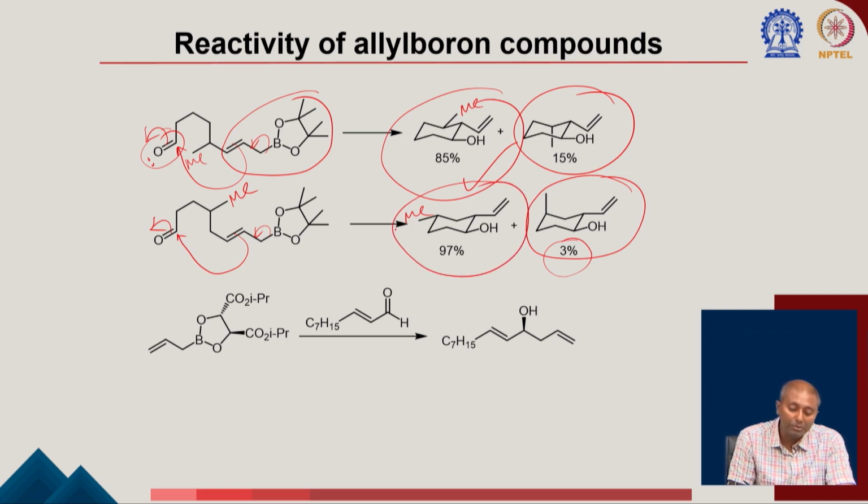And now, if you use this reaction with an aldehyde, because now you have this chiral entity here, what is the point of putting this chiral group here? Because once you have this chiral group here, this can control the enantioselectivity of this new stereocenter. So, now using this you can achieve up to 87% enantioselectivity once you react this allyl boron species with the aldehyde.